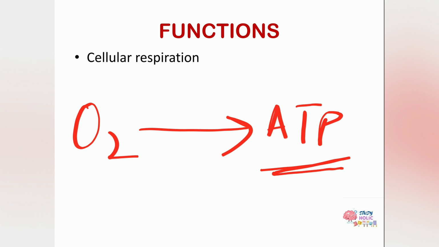And how is the ATP formed? Not only is oxygen used, but energy is also extracted from the sugars, fats, and other organic compounds that we intake. This whole process takes place in the mitochondria by several enzymes in the inner membrane and the matrix, and the whole process results in the formation of ATP. That was all about the mitochondria. Now let's move on to the next organelle.